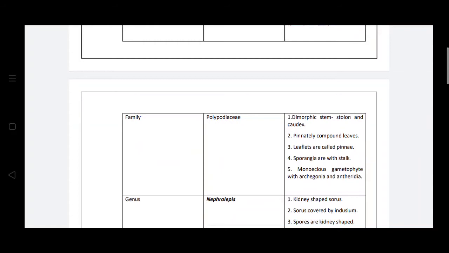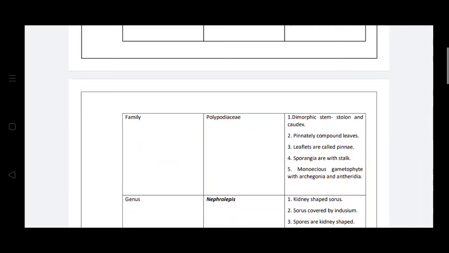Some aerial stems are present, and at some point they touch the soil, and they will again grow as new leaves and pinnae. So in this Nephrolepis, two types of stems are observed: aerial stems or stolons and cortex.